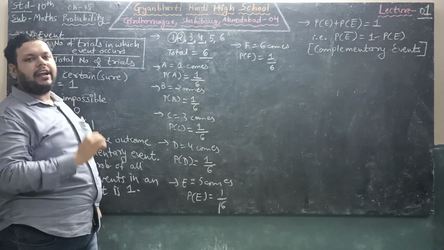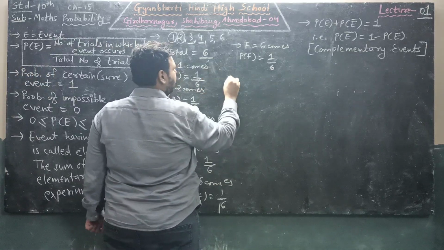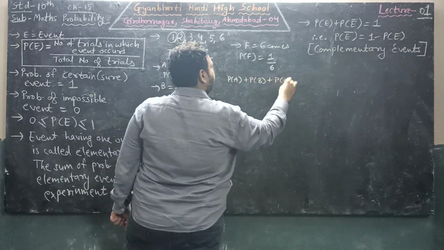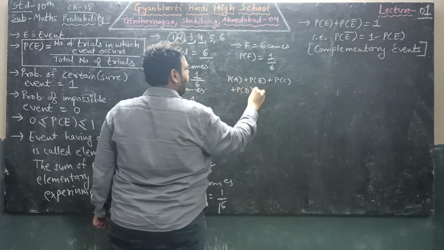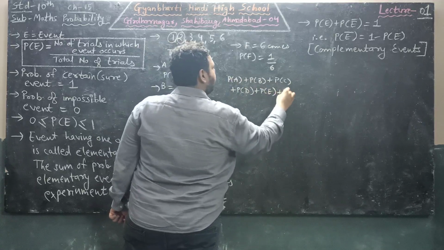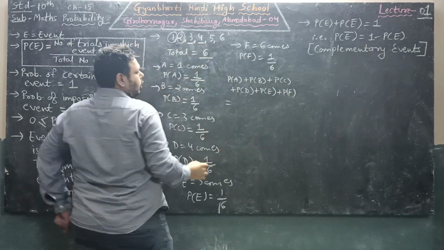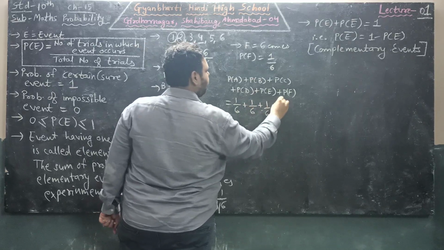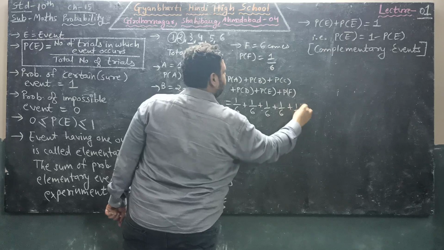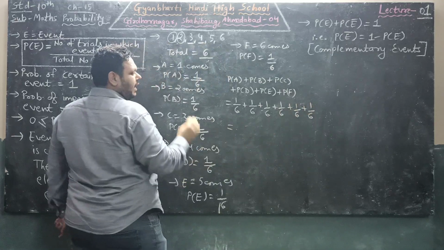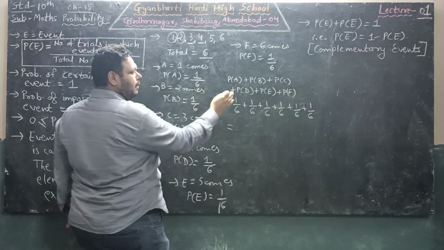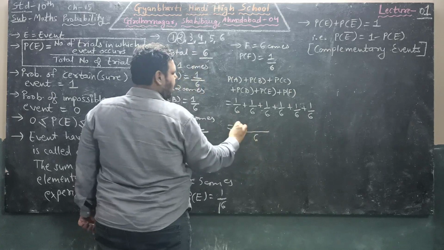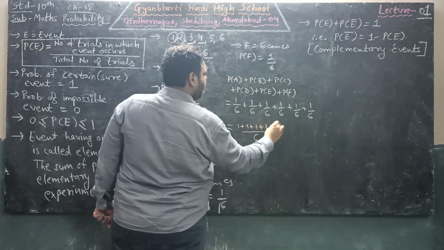Now if we add all the probabilities of the elementary events: probability of A plus probability of B plus probability of C plus probability of D plus probability of E plus probability of F. So keeping all the values, 1 upon 6, again 1 upon 6, 1 upon 6 plus 1 upon 6 plus 1 upon 6 and 1 upon 6. So there are 6 elementary events, each having probability 1 upon 6. 6 is common in the LCM, so we will write it once. 1 plus 1 plus 1 plus 1 plus 1 plus 1.